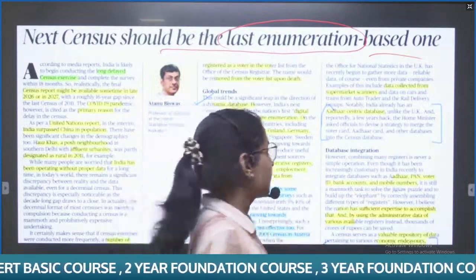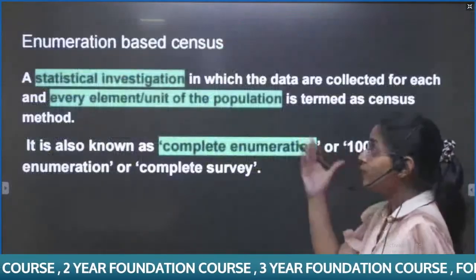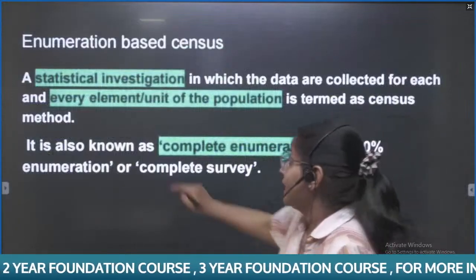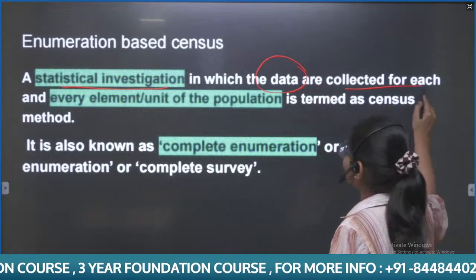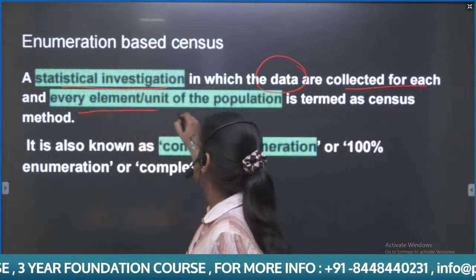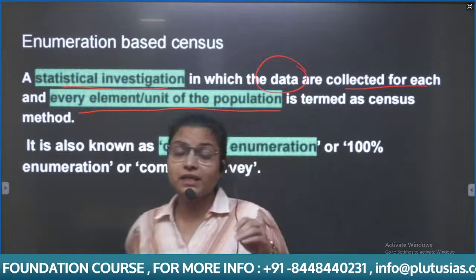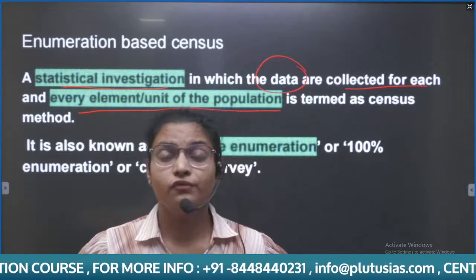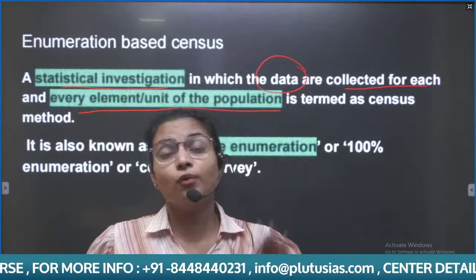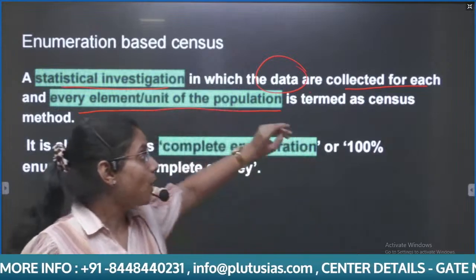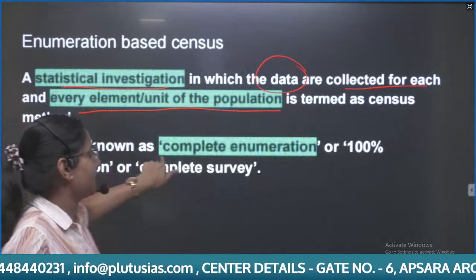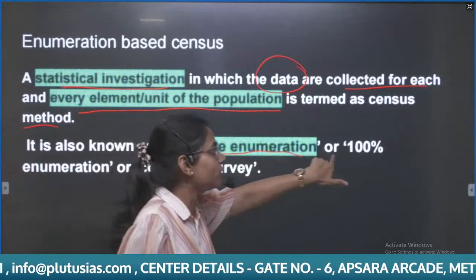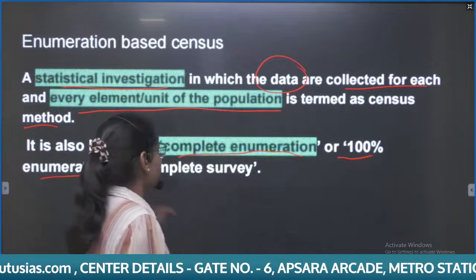Now, firstly, let's understand what is enumeration based census. It is a statistical investigation in which data are collected for each and every element unit of the population. It means it is not based on a sample. We are taking the data from each and every unit of the population, termed the census method. And it can also be called complete enumeration or 100% enumeration.